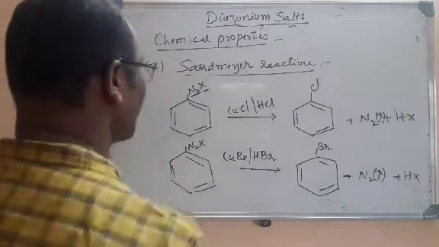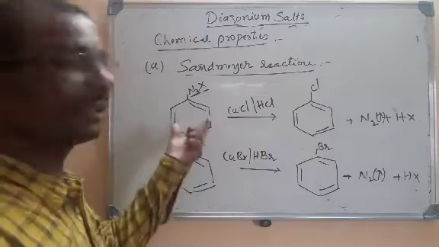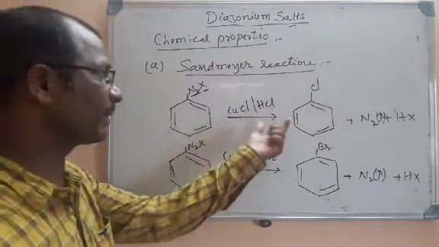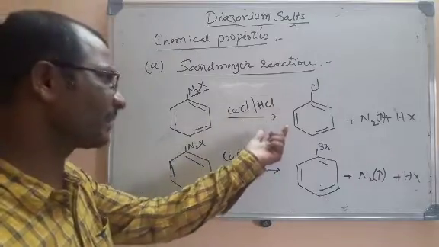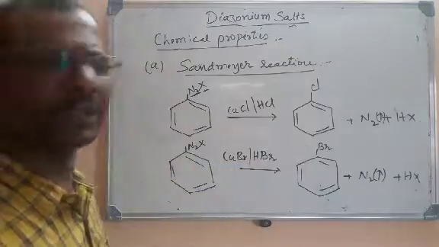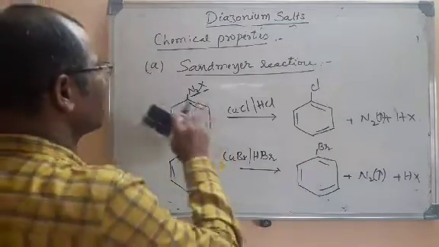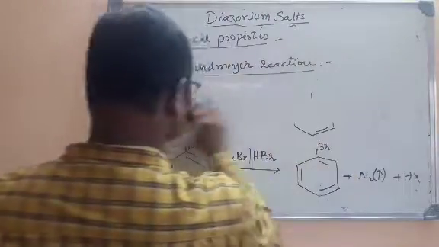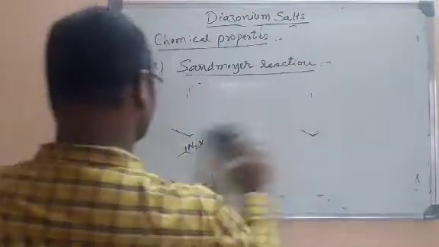What is a Sandmeyer reaction? This is nothing but diazonium salts when treated with cuprous salts in the presence of hydrogen halides. So we are going to get halobenzenes. Even cyanides can be prepared by using this method. Let me write one equation with the cyanide also. Here I am taking potassium cyanide.